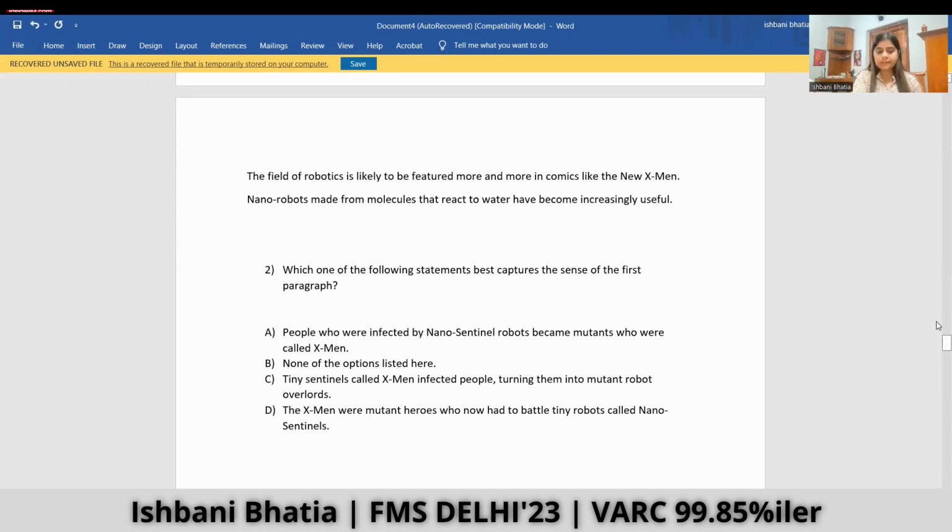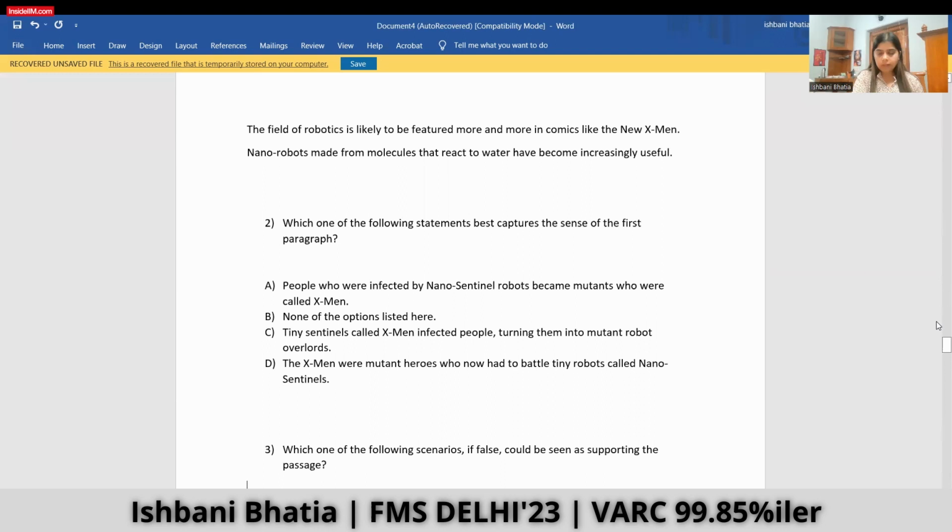Which option best summarizes this? People who were infected by nanosentinel robots become mutants who were called X-Men. No, this is not the answer. None of the options. Tiny sentinels called X-Men infected people. No, this is not, because X-Men were our heroes.